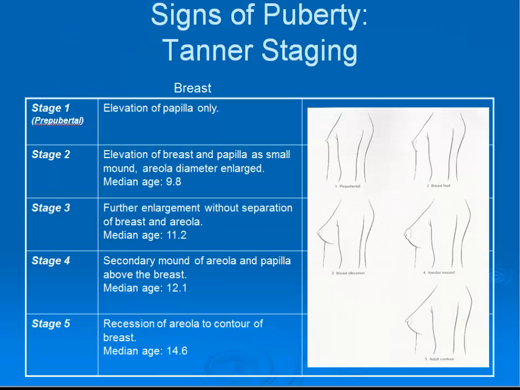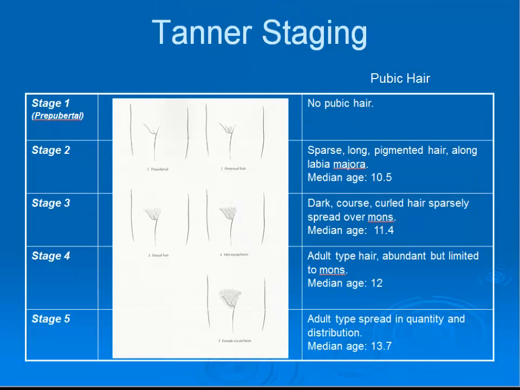The sequence of expected breast development and pubic hair growth is described by Tanner's classification of sexual maturity. Tanner's staging of breast findings and median age is listed here. Tanner staging for pubic hair growth is listed here.